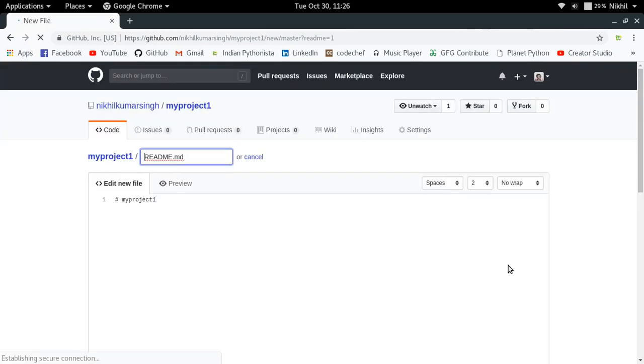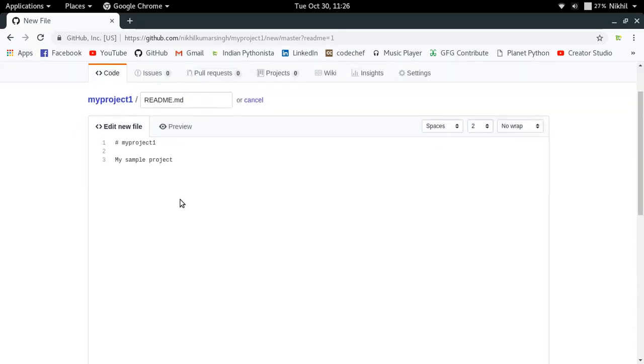So basically readme.md is a markdown file. Markdown is a type of format which gets converted to HTML, which is exchangeable with HTML actually, and it gets displayed very nicely. So now I can write my readme file here and it will be saved at the root of my project folder. So now let me just write something, my sample project, like this, right?